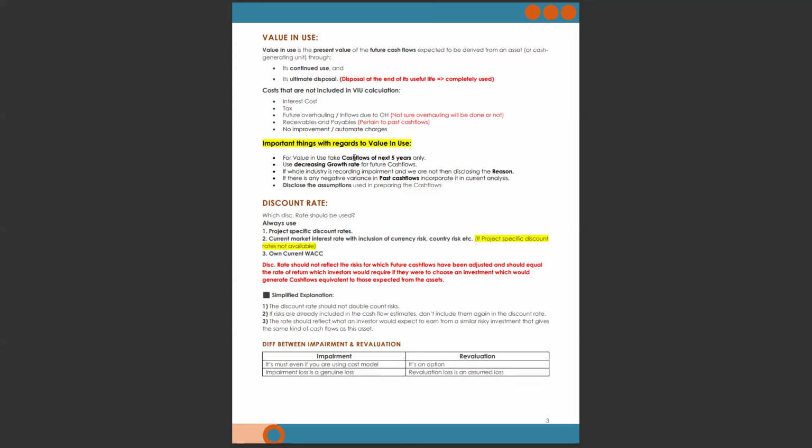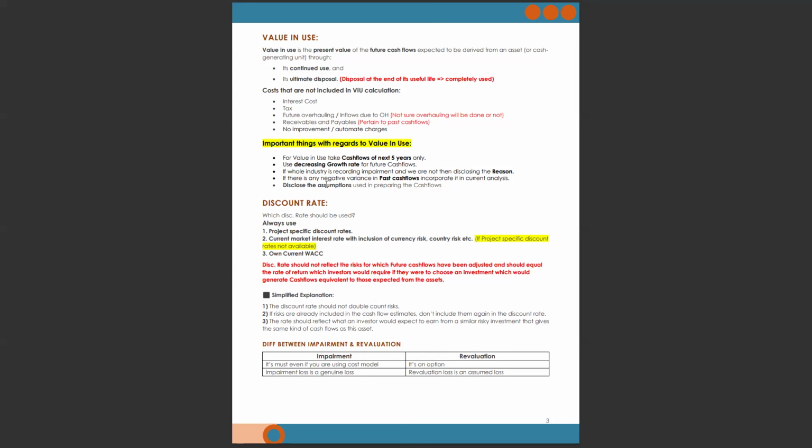Point two, use a decreasing growth rate for future cash flows, because if you use a higher growth rate, then your cash flows might be overstated. Future cash flows are based on estimates and assumptions. If the whole industry is recording impairment and you are not, then disclose the reason for not recording the impairment even though the entire industry is recording it.